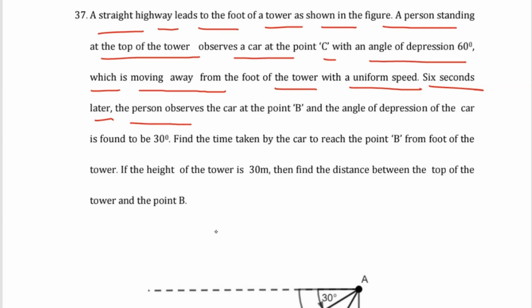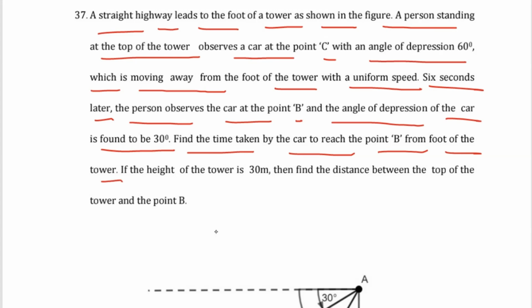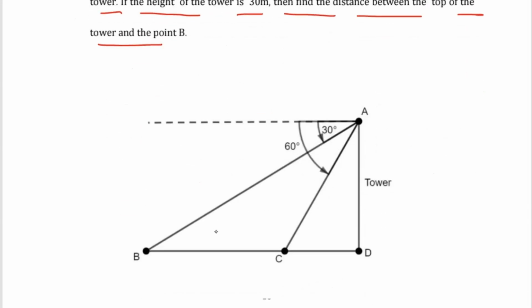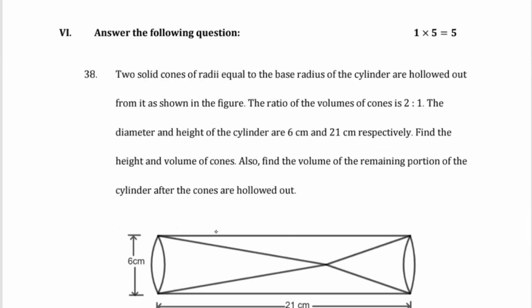6 seconds later, the person observed the car at the point B, and the angle of depression of the car is found to be 30 degree. Find the time taken by the car to reach the point B from the foot of the tower. If the height of the tower is 30 meter, find the distance between the top of the tower and the point B. Then the next main is the fourth main.